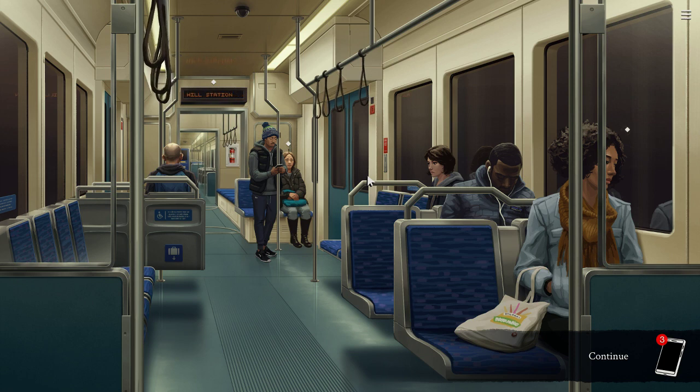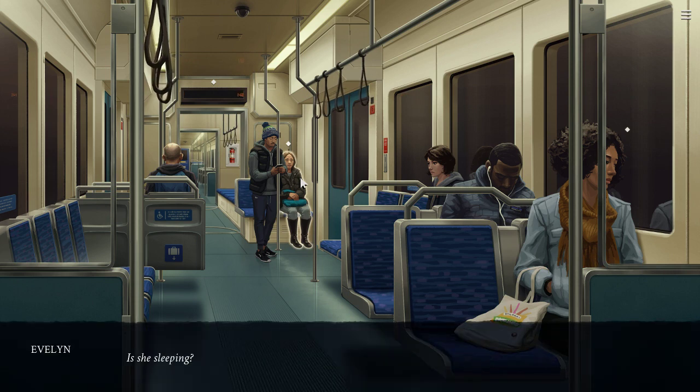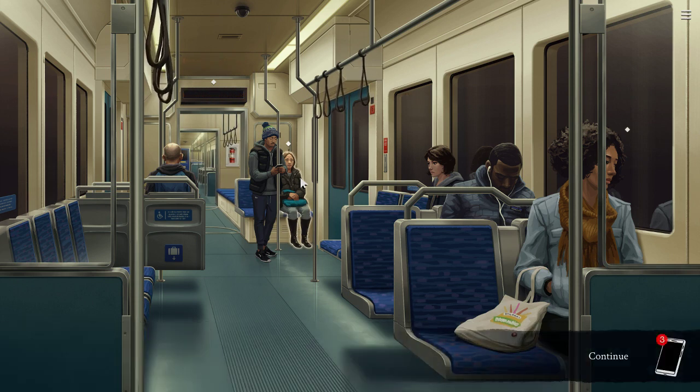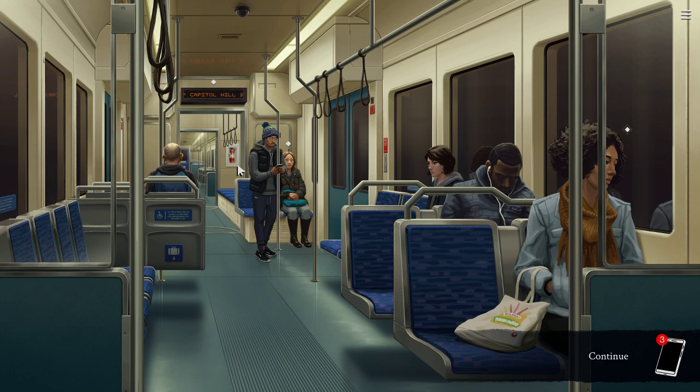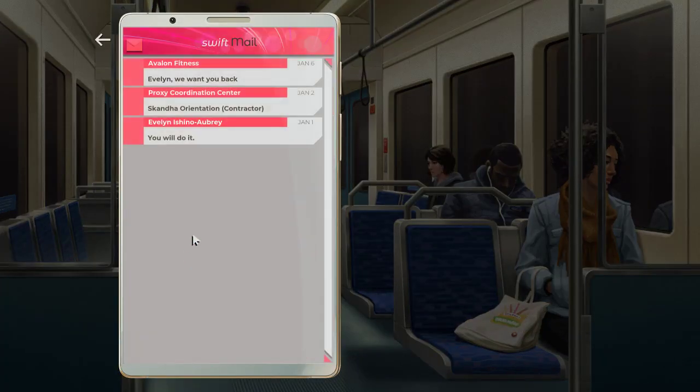None of this stuff matters in a mechanical sense. This is a kinetic novel. It does not matter whether we click on this lady or leave her unclicked. But allowing us to click on these things allows us to see what Evelyn sees and hear her thoughts on the matter. It connects us to Evelyn as a character, so that we understand what sort of person she is. Speaking of which, let's take a look at her phone.